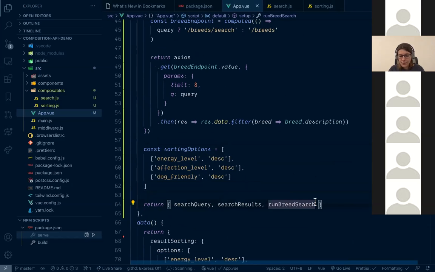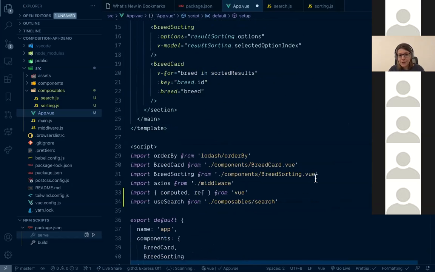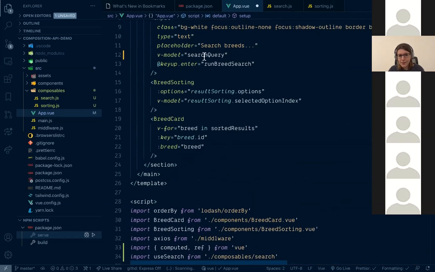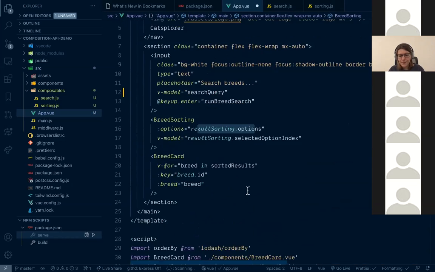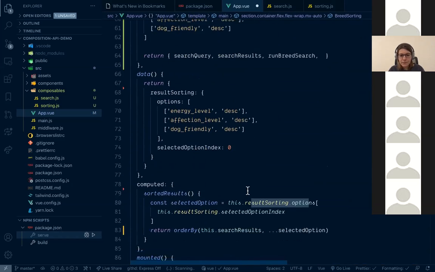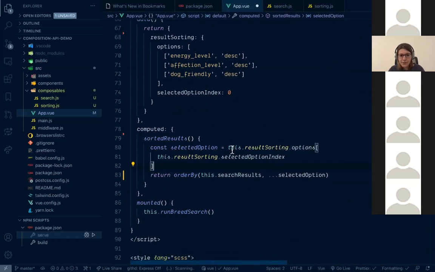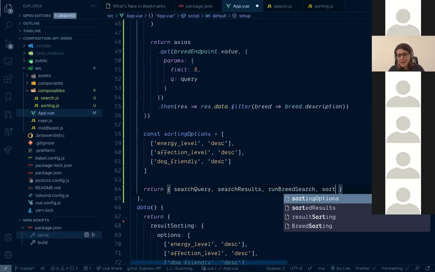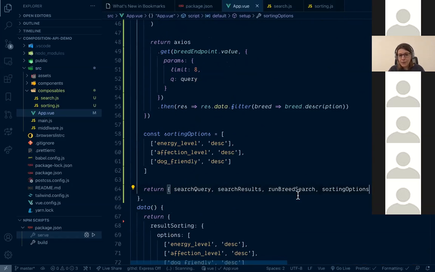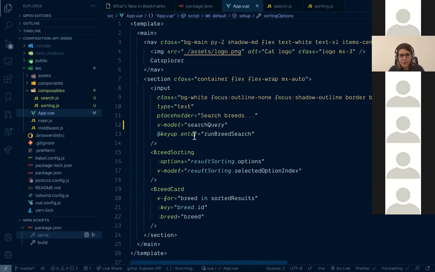And I will also return it from here because we're using sorting options in the template. So we need to expose it here. Okay, let's return it from the setup. And we will be passing them as well to our composable. I need also to replace them here.